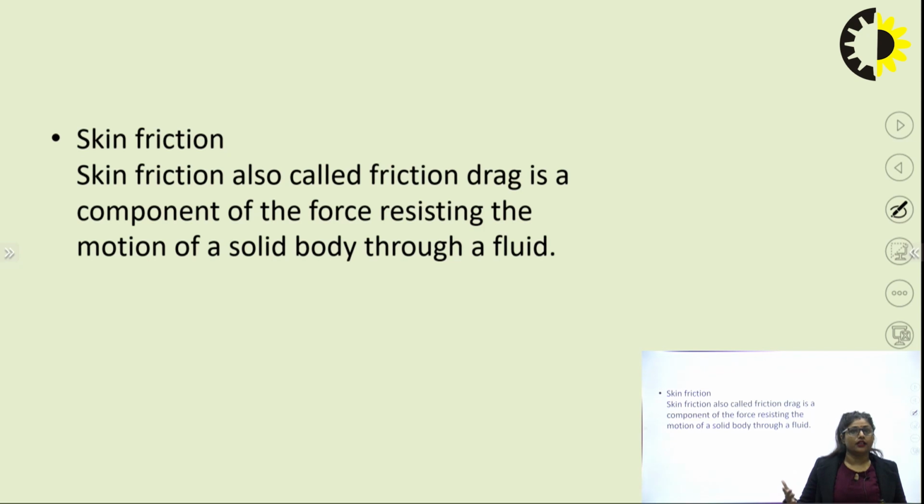Friction is generated because it is in movement, and we know that if something is in movement, friction acts on it.